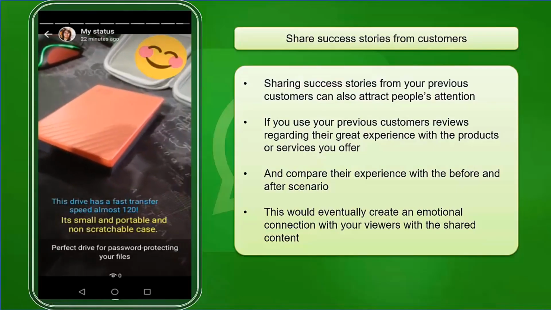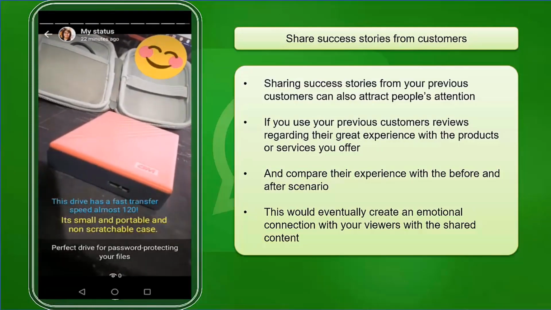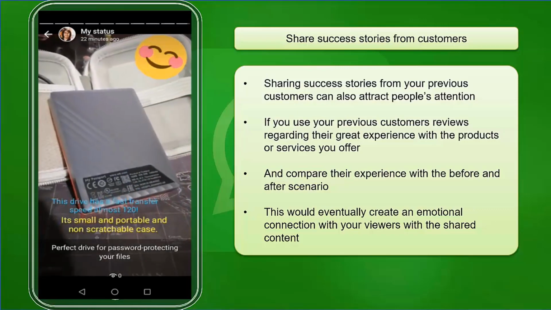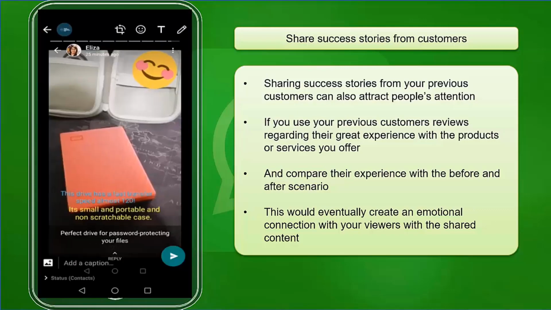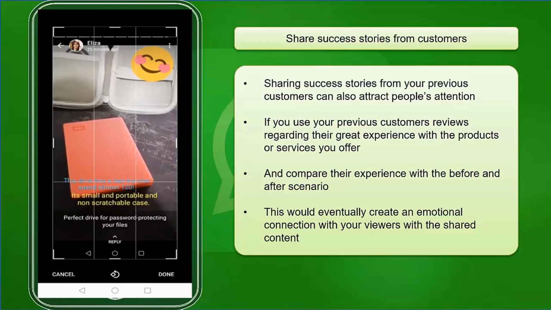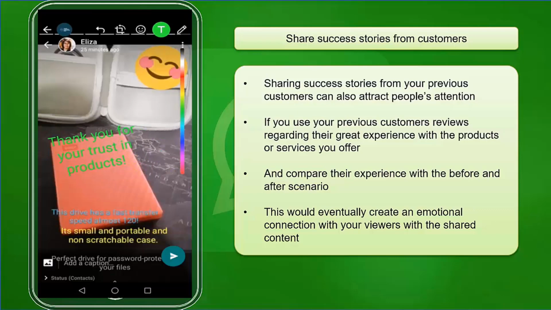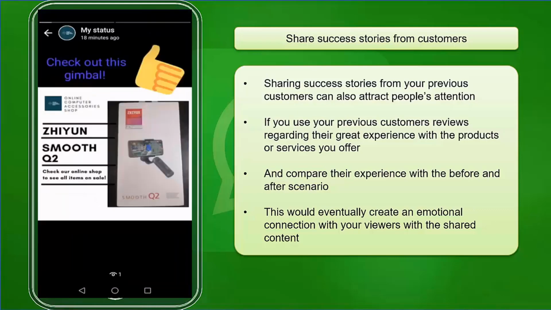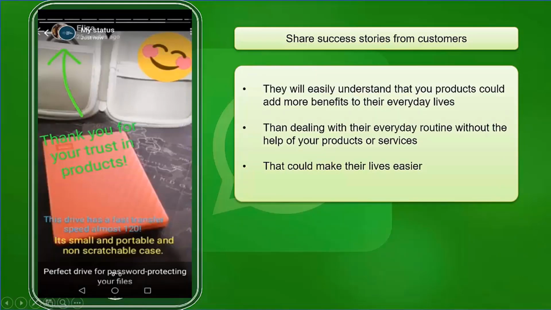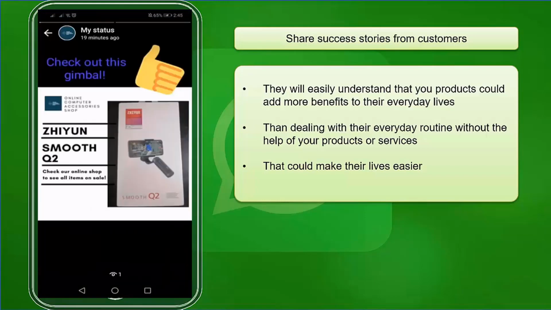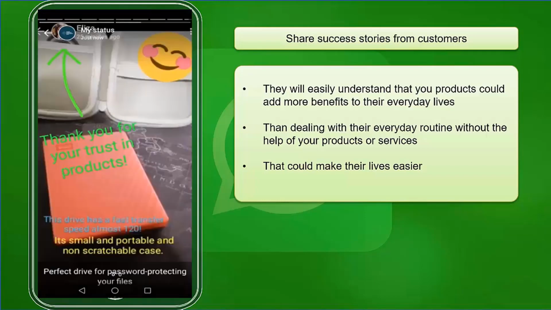Sharing success stories from your previous customers can also attract people's attention. If you use your previous customers' reviews or feedback regarding their great experience with the products or services that you offer and compare their experience with the before and after scenario using your products or services, your viewers will be able to relate to the scenario, and your stories would eventually create an emotional connection with your viewers if they viewed that story. They will easily understand that your products could add more benefits to their everyday lives than dealing with their everyday routine without the help of your products or services that could help make their lives easier.